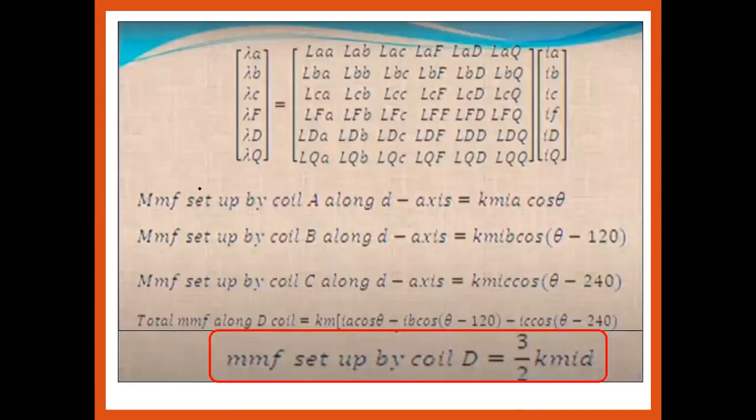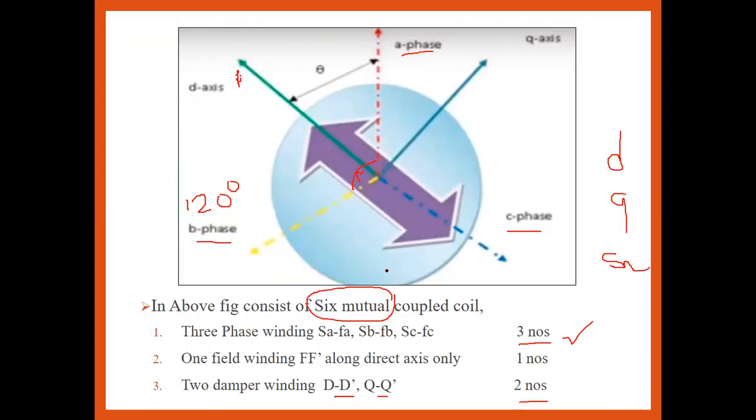So if you are able to write out the flux linkage, that is the MMF across the field winding, first we have to find the MMF across the flux linkage, that is the MMF across phase A, second phase B, third phase C, that is the neutral axis. After that, the direct axis, quadrature axis, and the stationary frame.